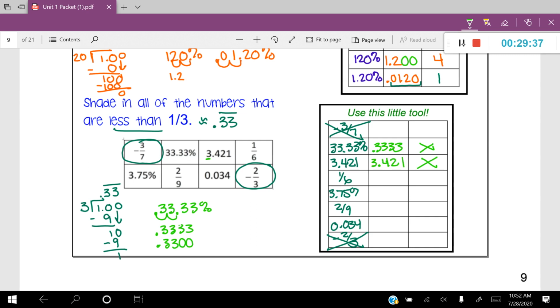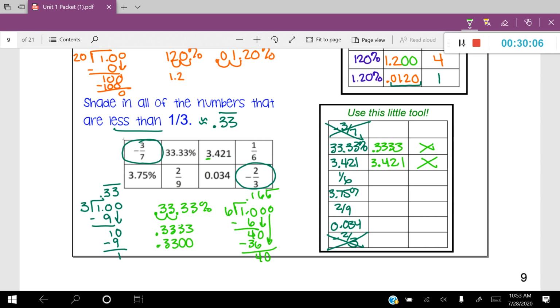How about 1/6? 1/6 is going to be 1 divided by 6. So 1 divided by 6, I'm going to add my zeros and do my long division. Bring my 0 down. And then 40 divided by 6 is going to be, well, it'll go in 6 times, 36, bring down a 4, and it's going to continue that process.